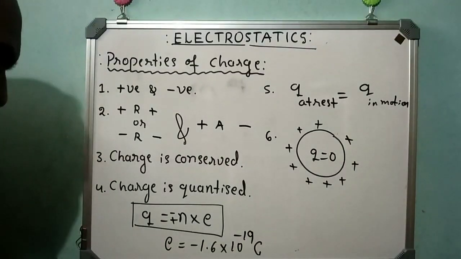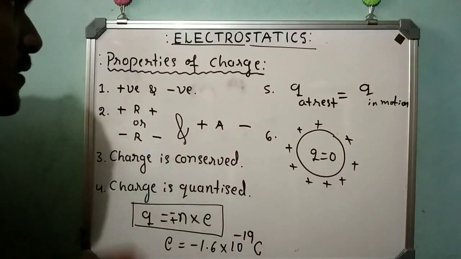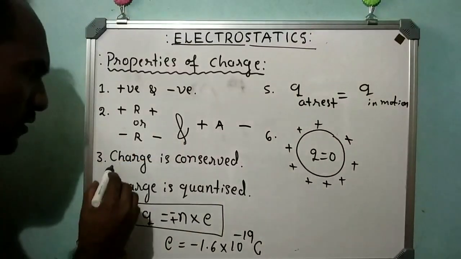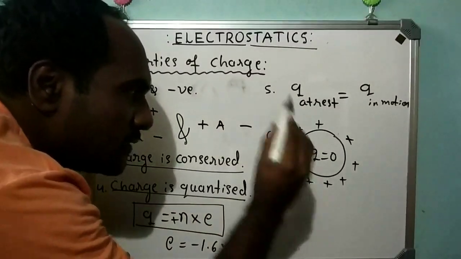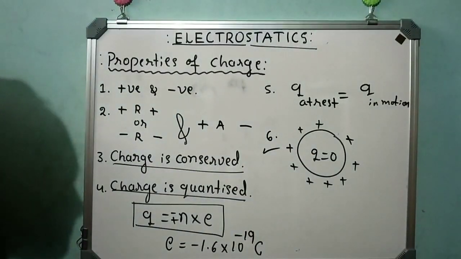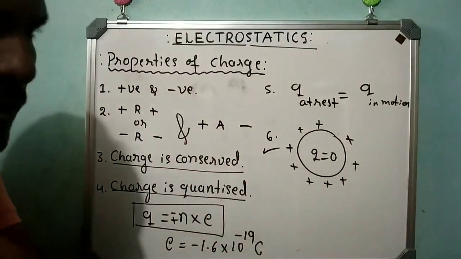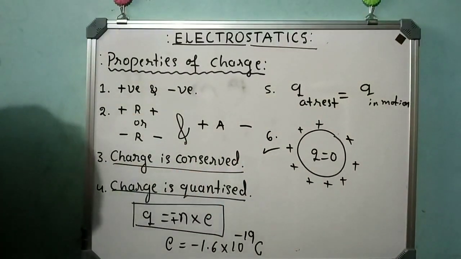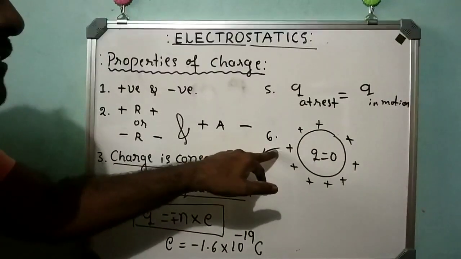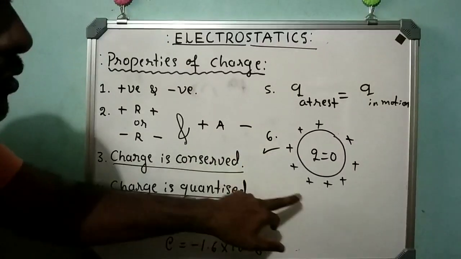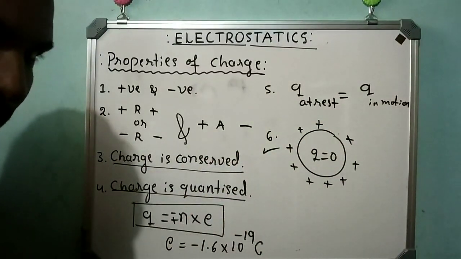If they ask for 2 marks or 1 mark, they are going to ask you to mention any 2 or 3 properties of electric charge, then you should write these. These are very important characteristic properties of electric charge. If they ask for 3 marks, mention any 3 properties of electric charge, then you should write charge is conserved, charge is quantized, and charges exist only on the outer surface of the conductor. Getting the idea?